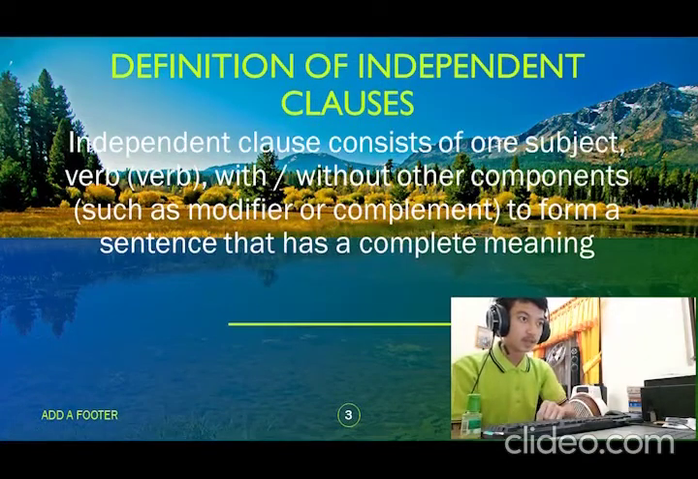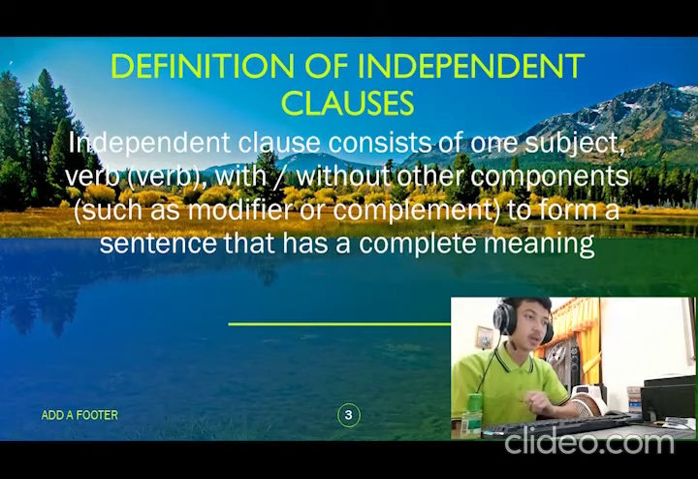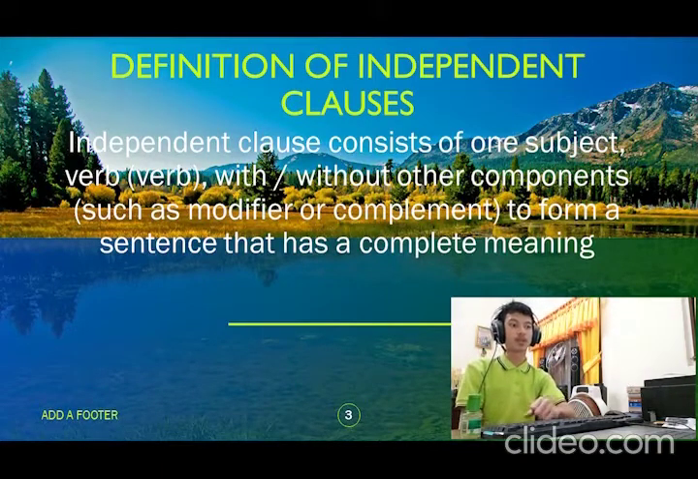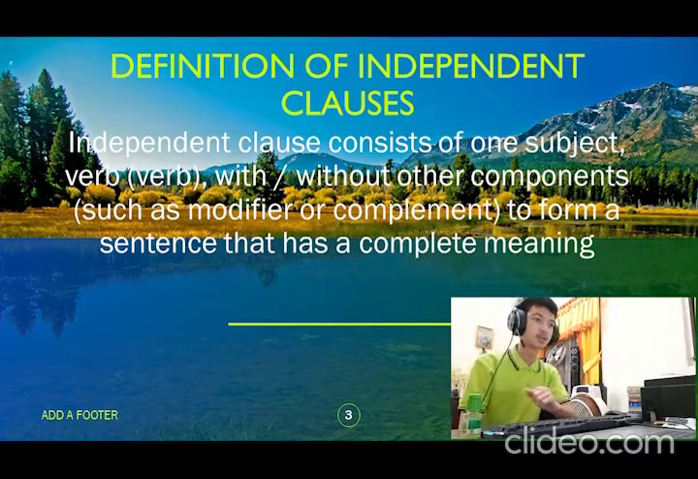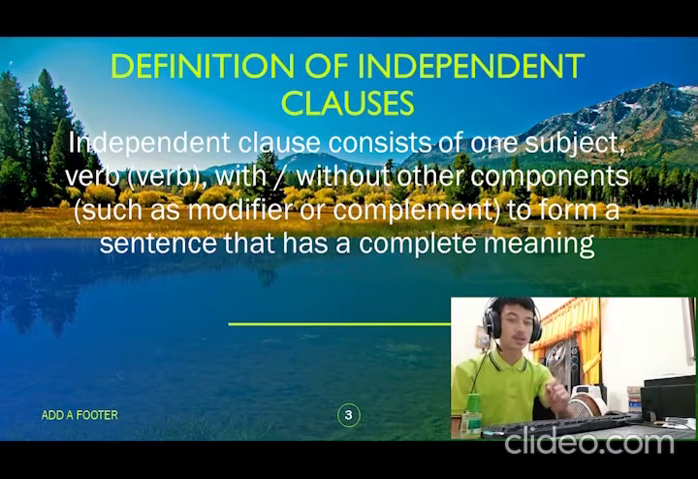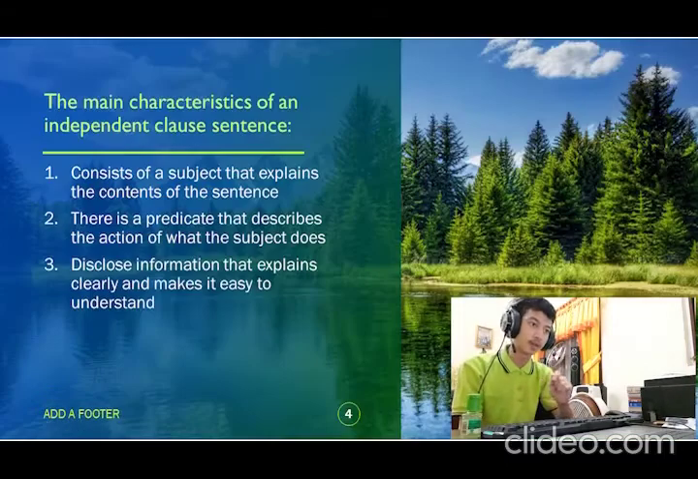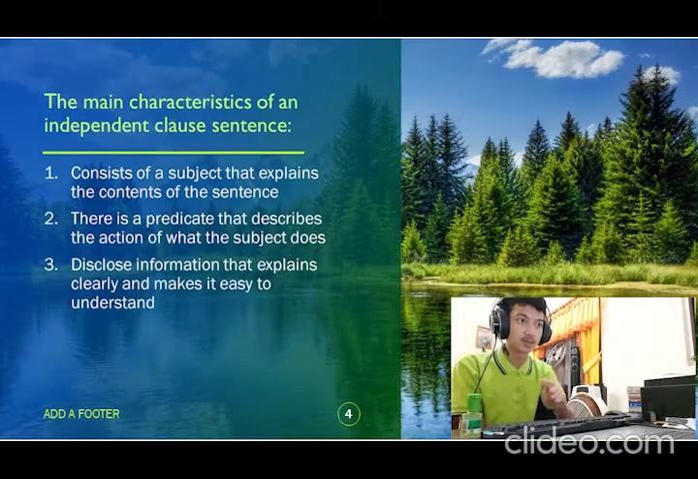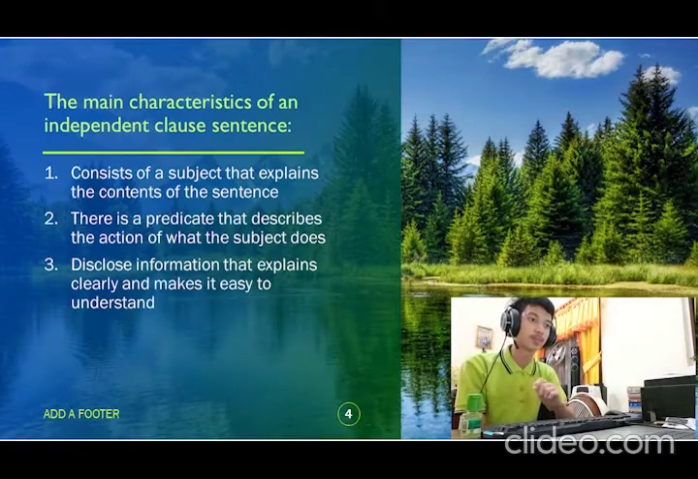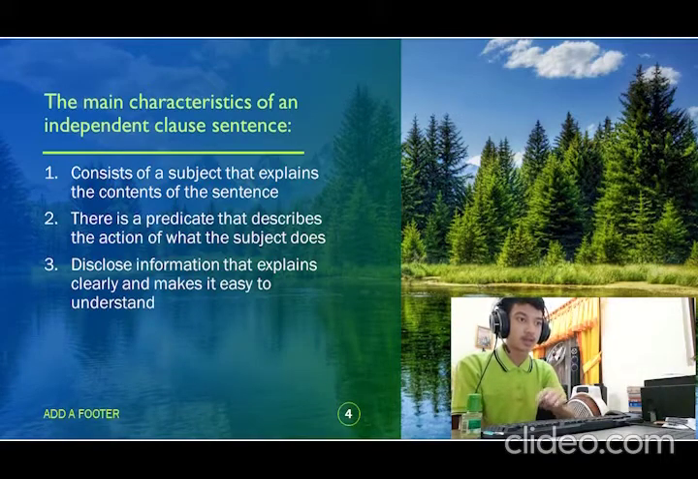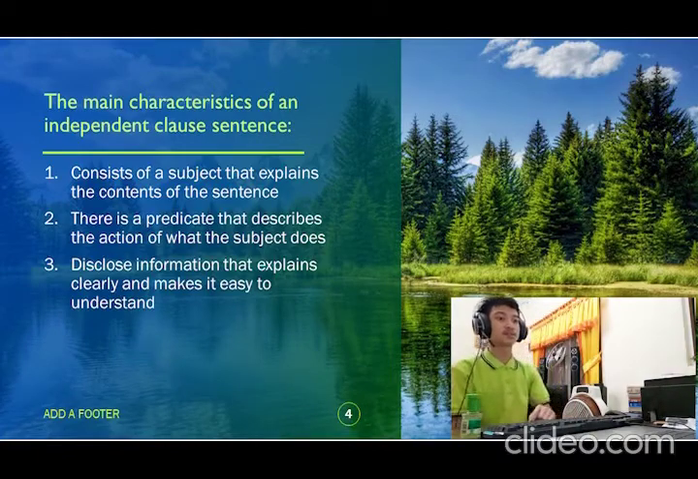Next, in the second slide, we talk about the formula of independent clause. The formula is subject plus verb plus with or without components. Next is the characteristics of independent clause. There are three main characteristics: have a subject, and then a predicate, and then the information of the sentence is easy to understand.